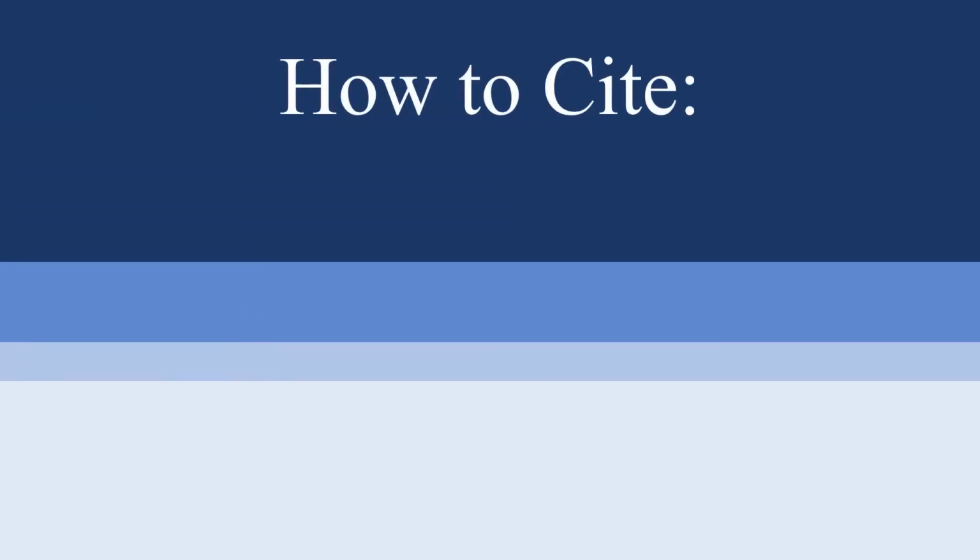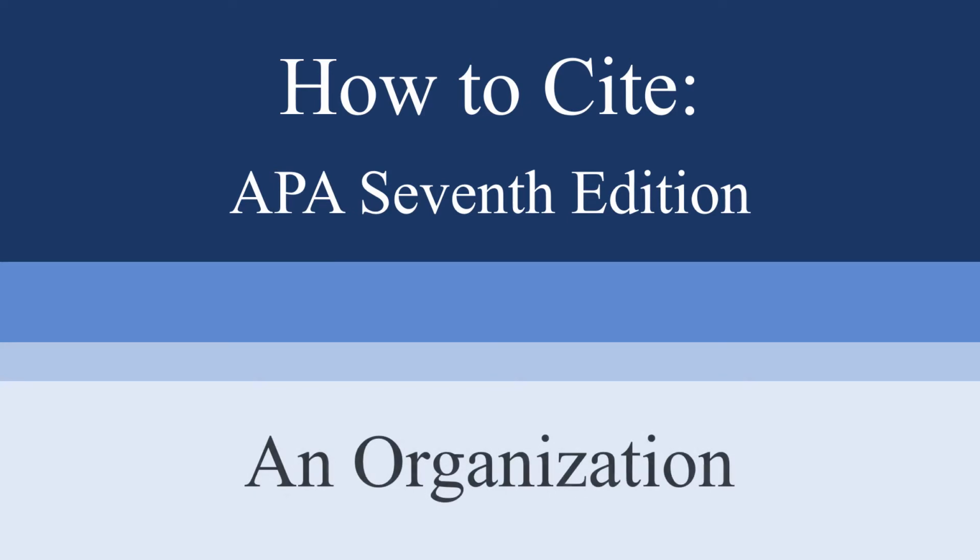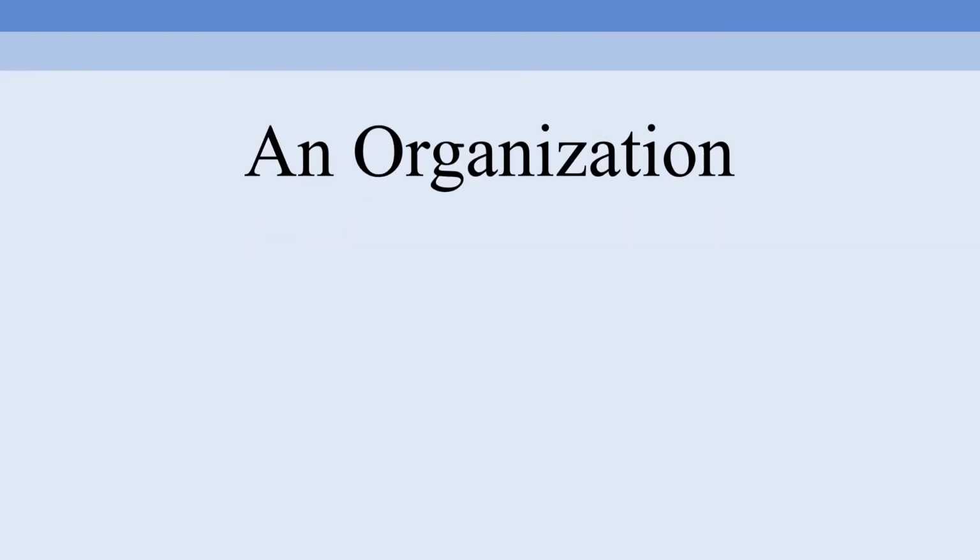How to Cite, APA 7th edition. Today, we are going to outline how you can create an in-text citation for works in which an organization or company is attributed with authorship.